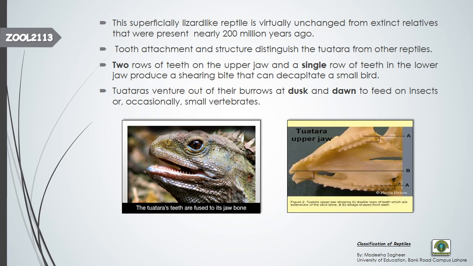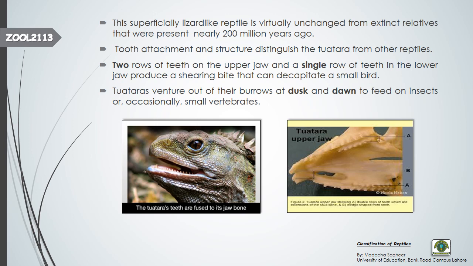Okay, let's talk about the Tuatara's tooth arrangement. Tooth attachment and structure distinguish the Tuatara from other reptiles. This is the distinguishing structure. What is the distinguishing structure in this? Their tooth arrangement. Now what happened? Two rows of teeth. This is the lower jaw and this is the upper jaw. In the lower jaw you can see that there is only one row of teeth. But this is the upper jaw. This is one and this is two. This has two rows of teeth.